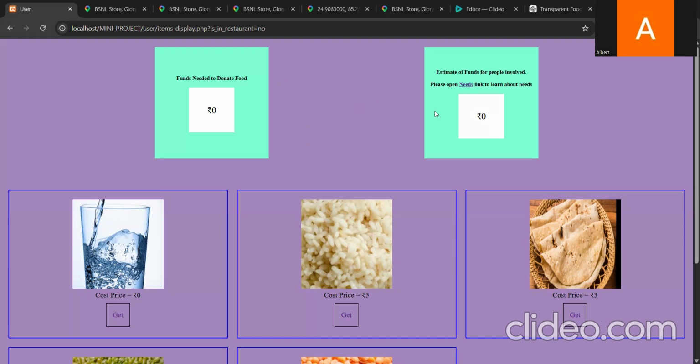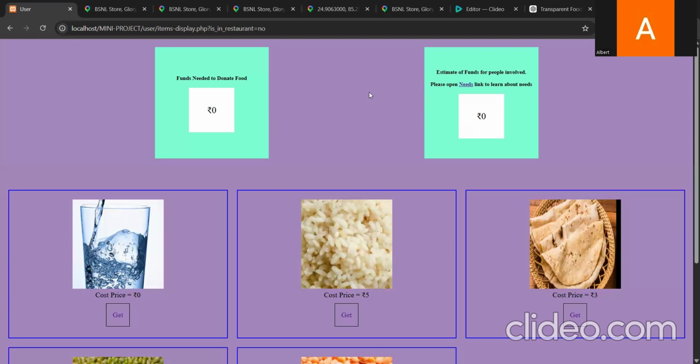See, the previous day, suppose the maximum amount of funds that were required for people was 400. Finally, before 11:55 p.m., suppose the amount that was required became 5 rupees, because many people donated. Now the next day, suppose there are no needs to be added. So 5 rupees plus 0. The funds required for the people involved is still 5 rupees. There is no increment.